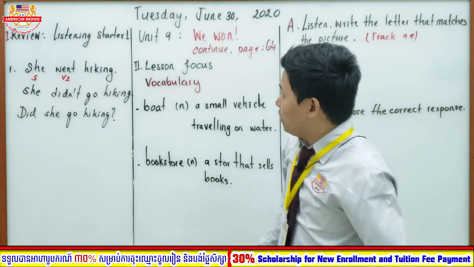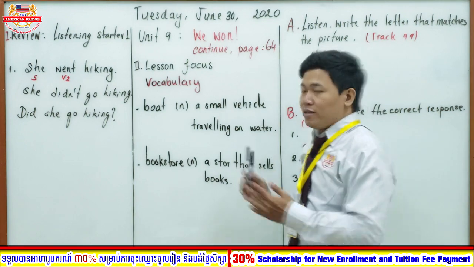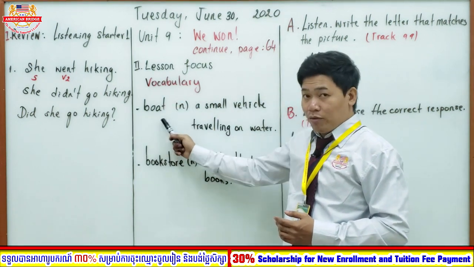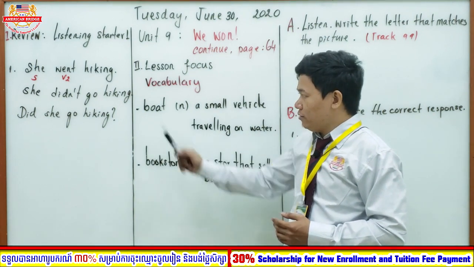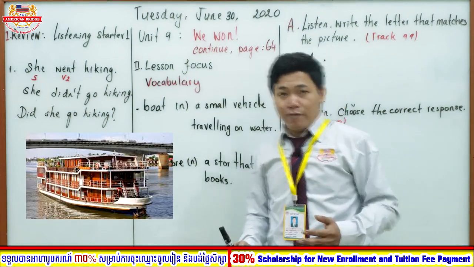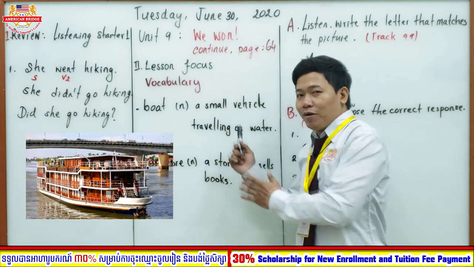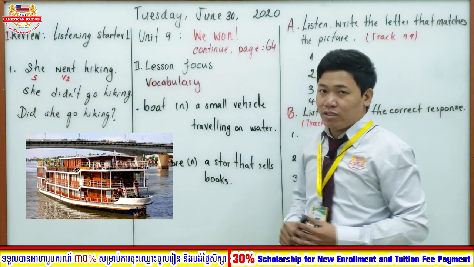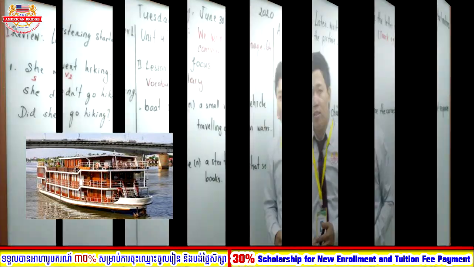Now everyone, let's read together. Unit 9, V1, page 64. Okay, read the words together as well. Vocabulary: boat, bookstore. Again, boat, bookstore. Could you tell me the meaning of the word boat? Great. So I believe that you have seen the meaning on the whiteboard already. So now let's read together. A small vehicle traveling on water. Again, a small vehicle traveling on water.